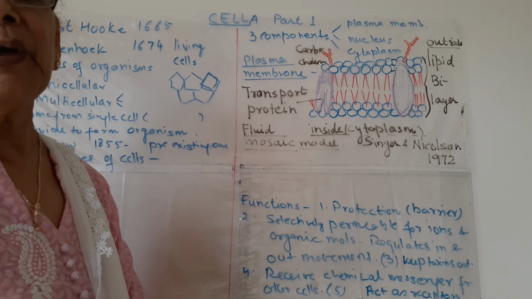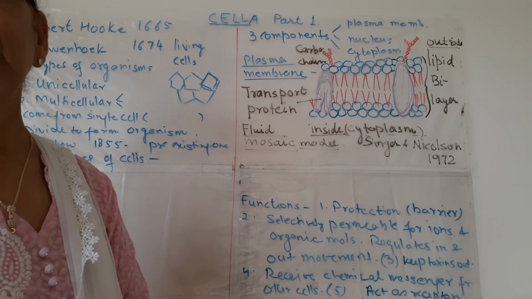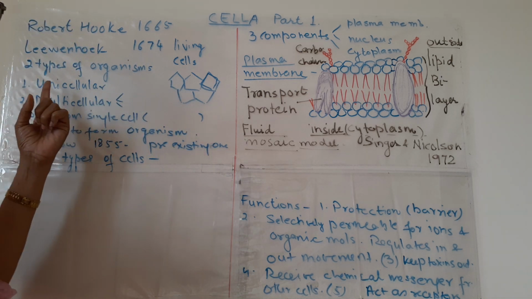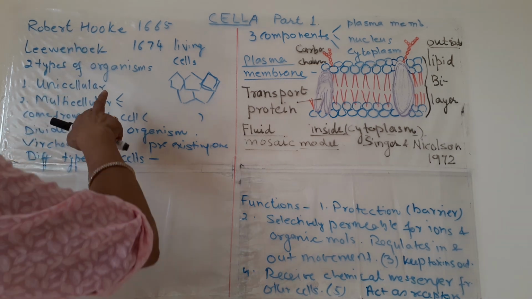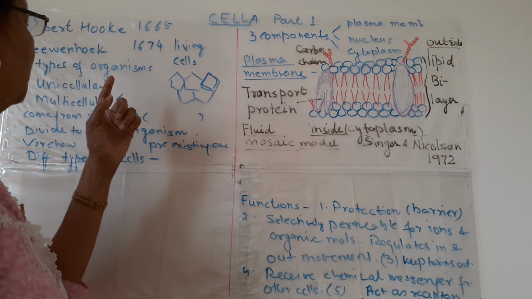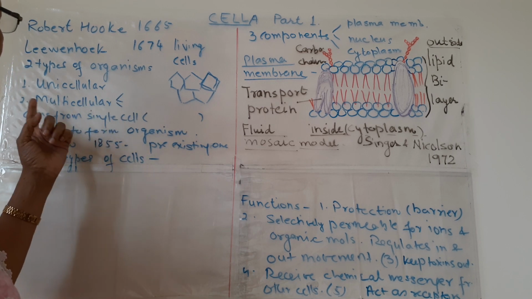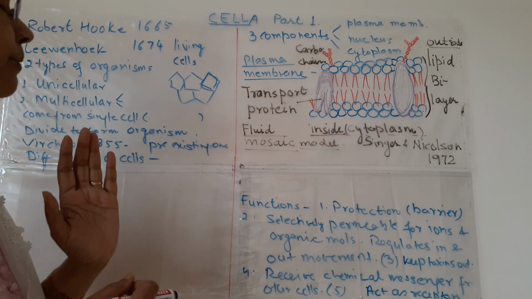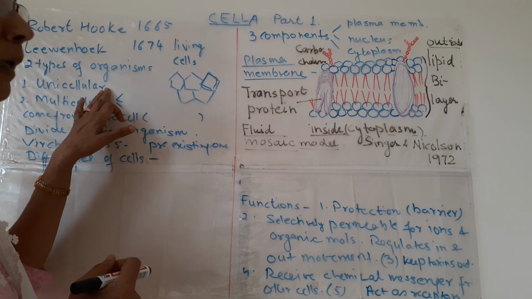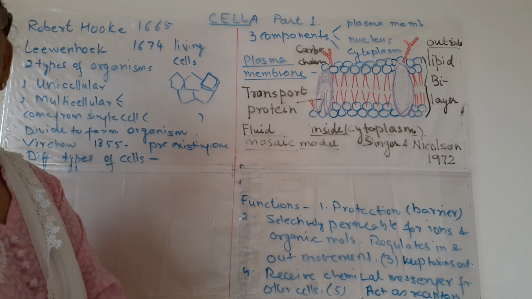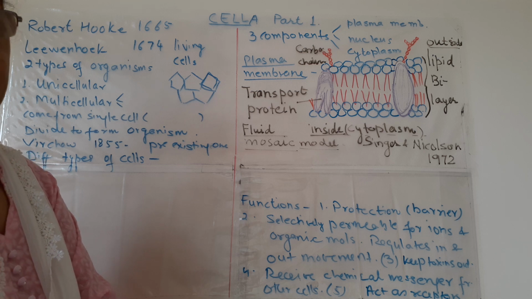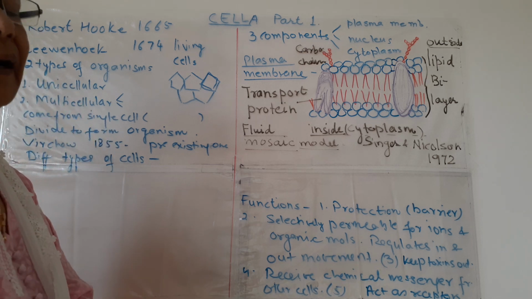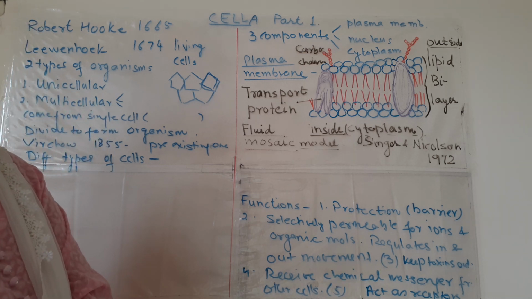Now, depending on the number of cells, living organisms can be divided into two types. One is unicellular. Uni means single. So if a single cell is present, the organism is known as a unicellular organism. And multicellular, multi means many. If many cells are present, then it is multicellular. Some examples of unicellular organisms you must be knowing. One of the most common is bacteria. Most bacteria are unicellular, having a single cell. Another example is amoeba. All of you know amoeba.